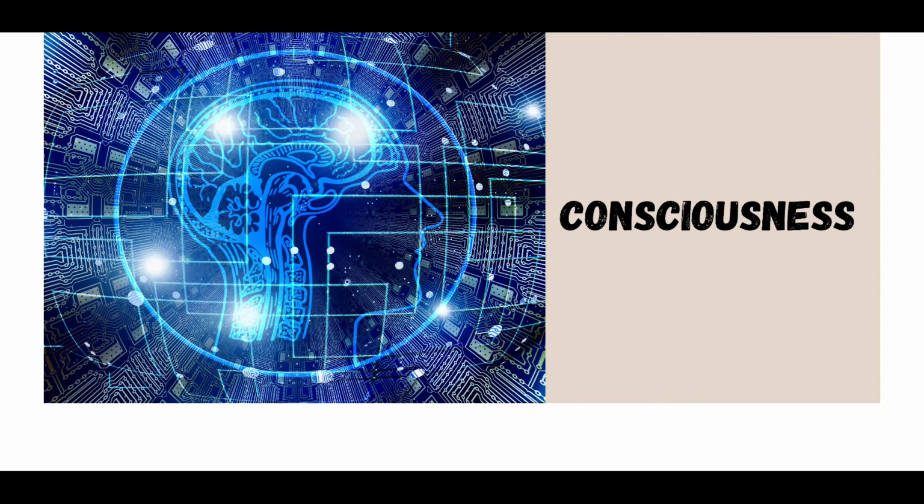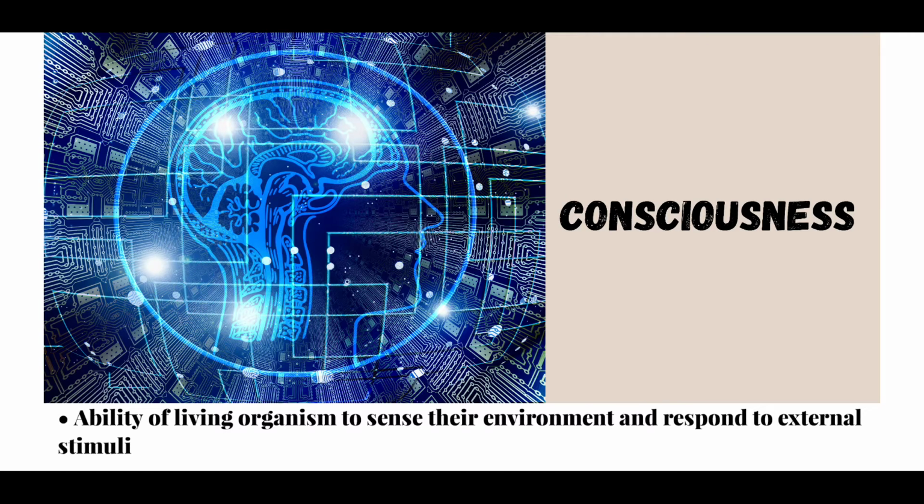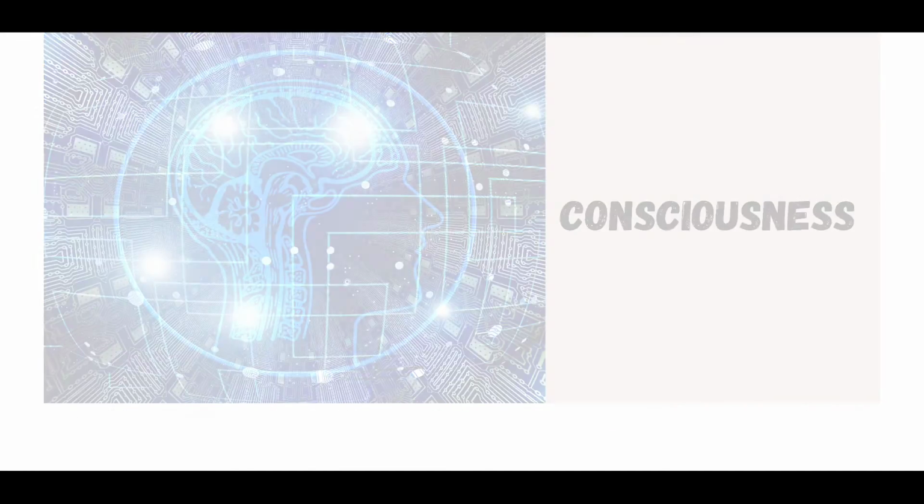The last characteristic of living organisms is consciousness or response to external stimuli. Consciousness is the ability of the living organisms to sense their environment and respond to these environmental stimuli.